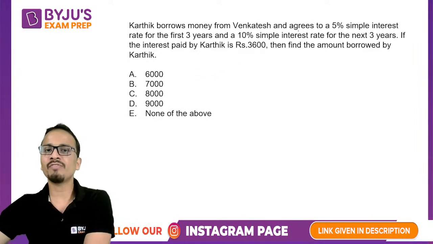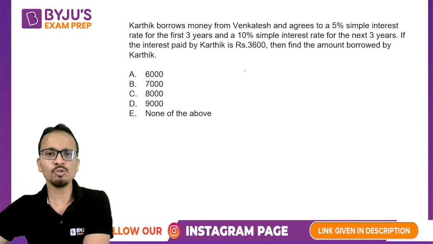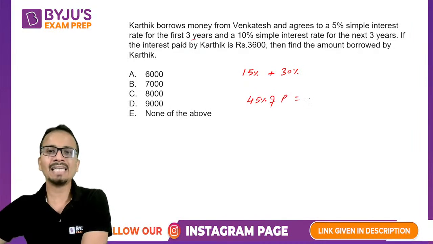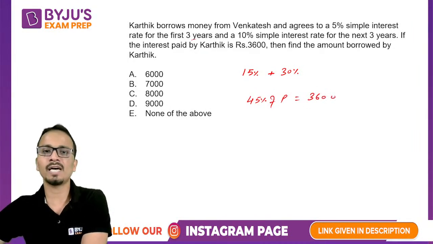Karthik borrows money from Venkatesh and agrees to 5% for the first 3 years. Simple interest rate of 5% for the first 3 years, that means 5 into 3, it will become 15%. And then 10% for the next 3 years, 10 into 3, which is 30%. So the total interest will be 45% of the principal, and this is given as 3,600. So 45% of principal is 3,600.